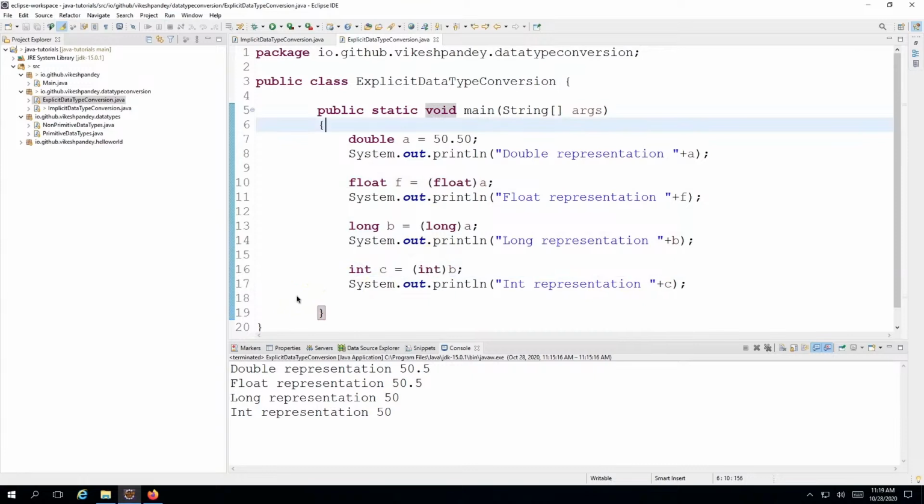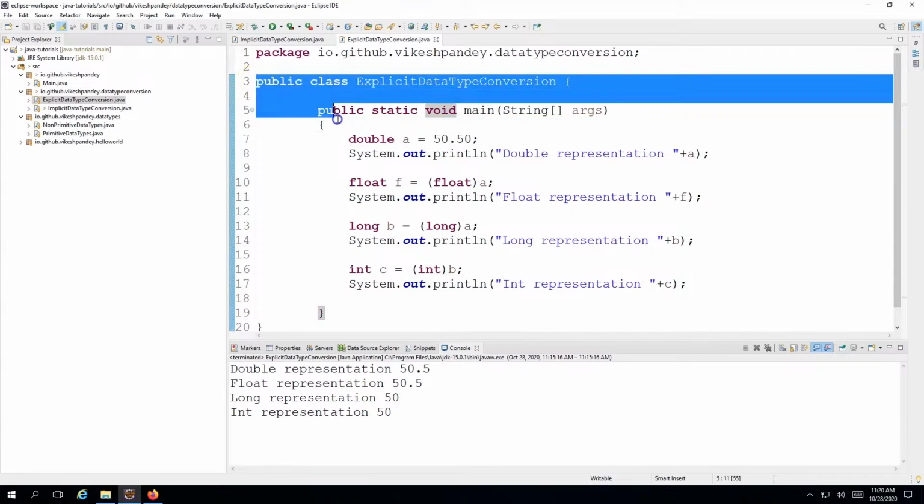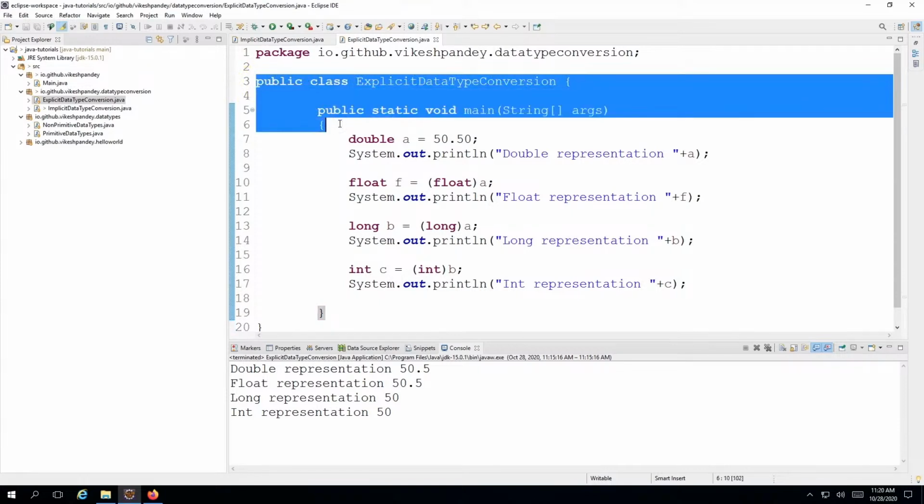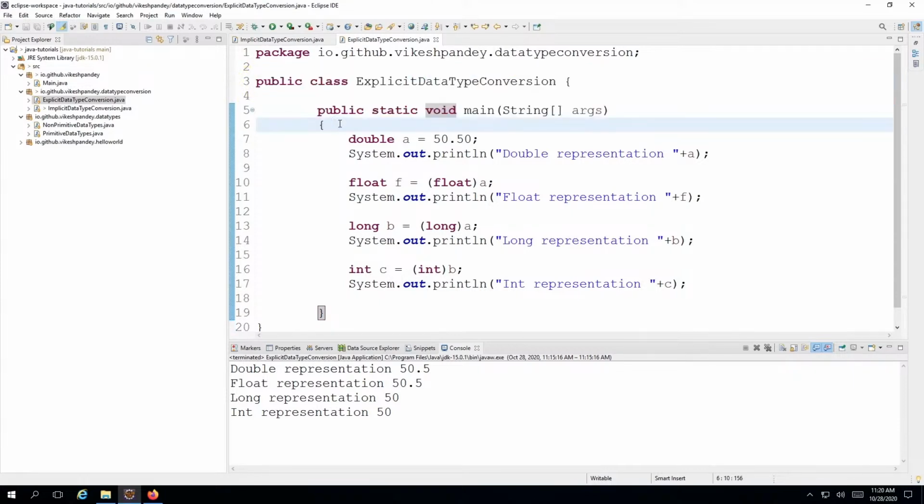And in the next session, we will be looking at how we can write the first Hello World program in Java. And there we will actually cover all these things which I have been saying that we will cover. So we will cover all these ways of how we can write the first Hello World program in Java.